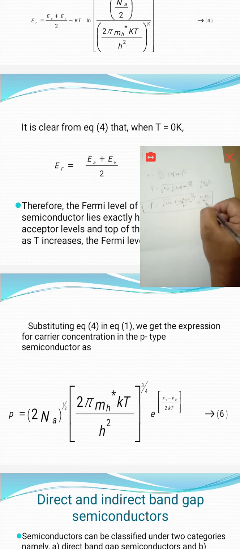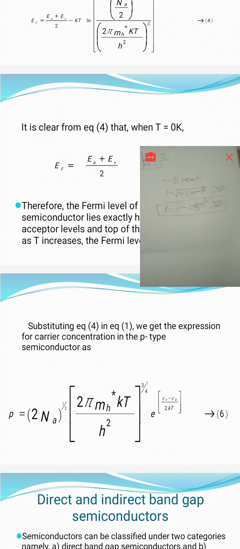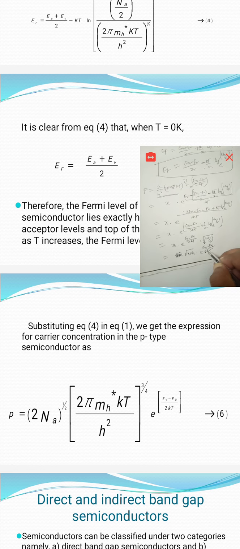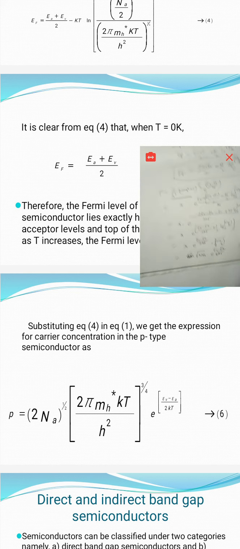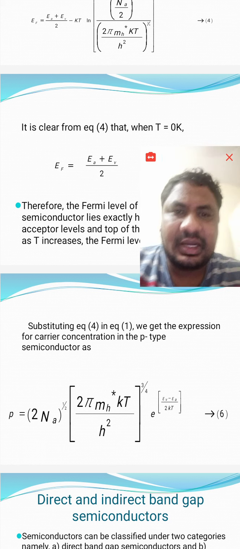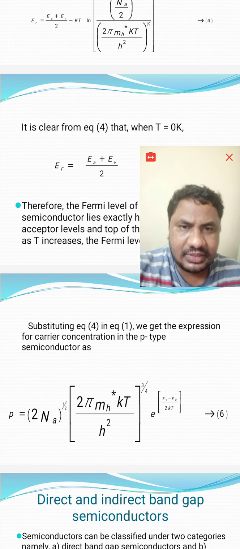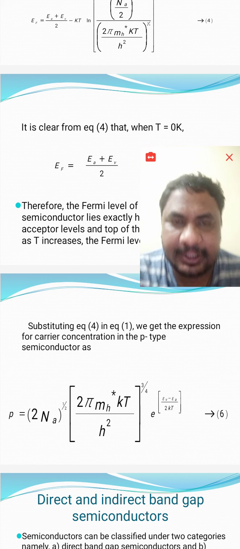Here, in the earlier expression we got the LCM as 2 KT, that's why it is 2 KT. So this is the expression for the Fermi level of p-type semiconductor and the carrier concentration of the p-type semiconductor.